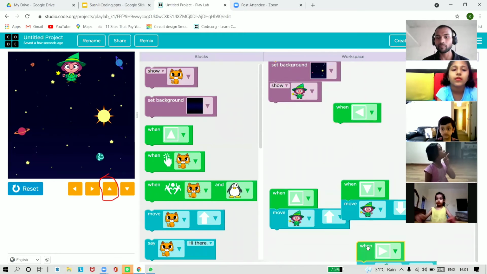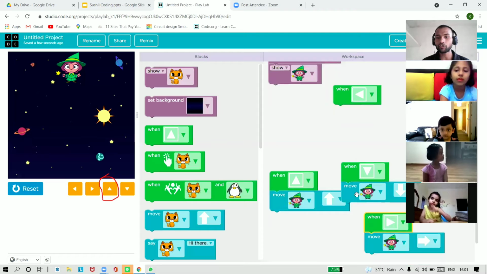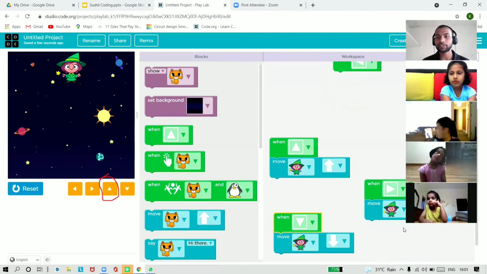I'm just moving this code downward so that we have proper space for what we are doing now. Just a minute, there is some space issue.